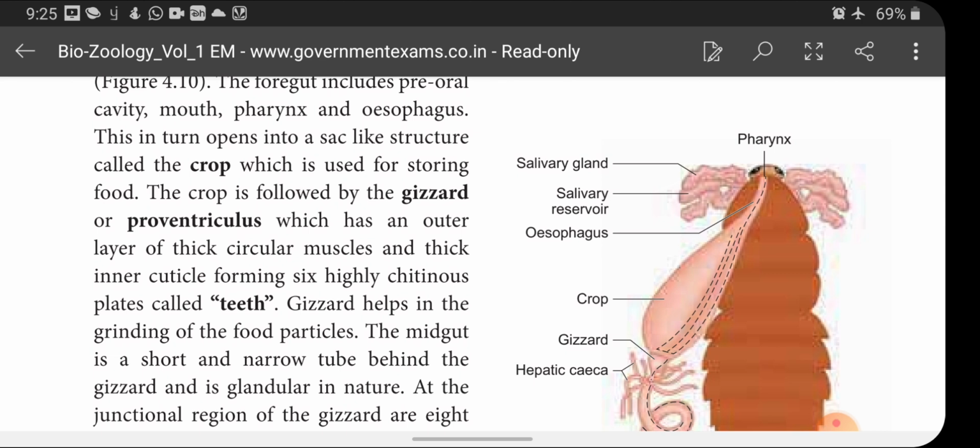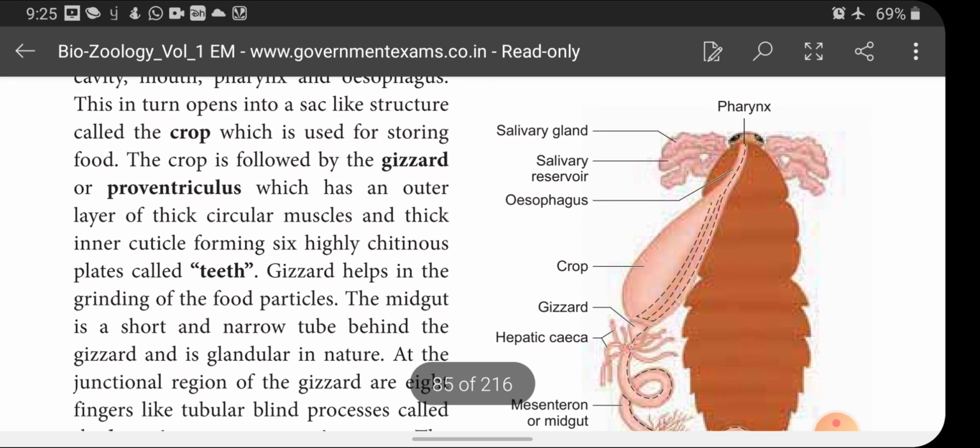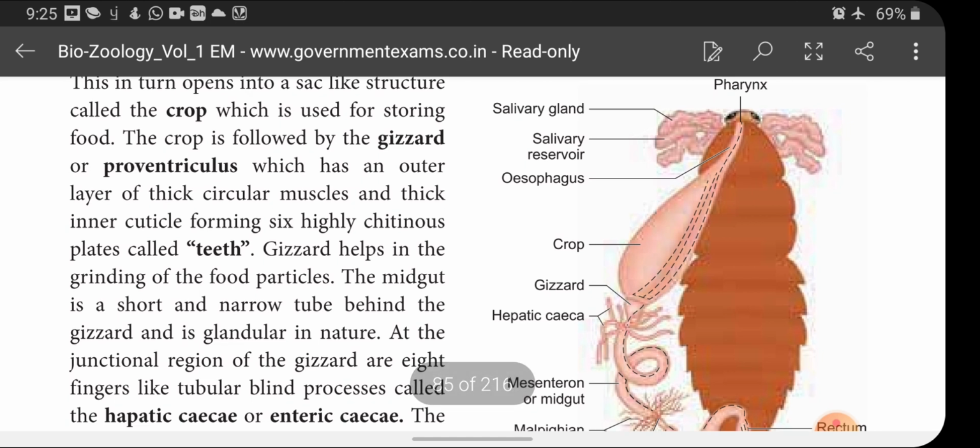What is the function of crop? It stores the food. The crop is followed by a structure called gizzard or proventriculus, which has an outer layer of thick circular muscles and a thick inner cuticle forming 6 highly chitinous plates called teeth.